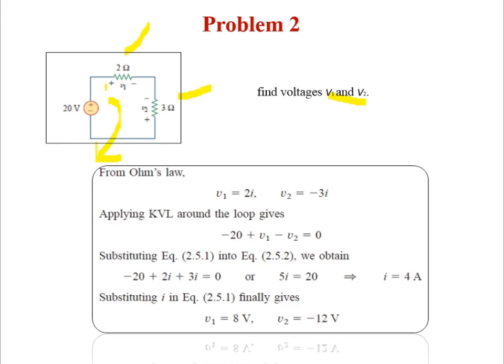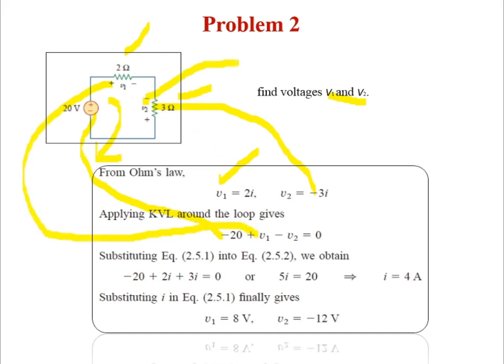V1 is 2 into I. Here V2 equal to minus 3I because it is starting at the minus. So that's why you got the minus here. Now you go for the KVL equation. It is starting at the minus, so minus 20. It is starting at the plus, so plus. It is starting at the minus, so minus. So you got the equation.